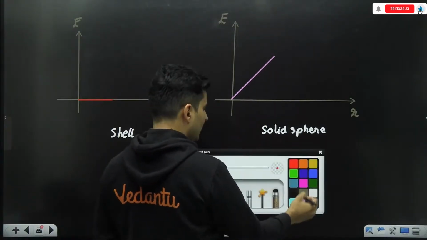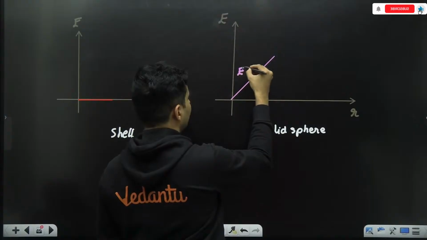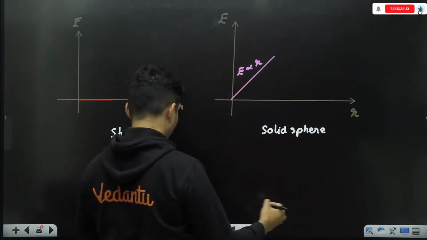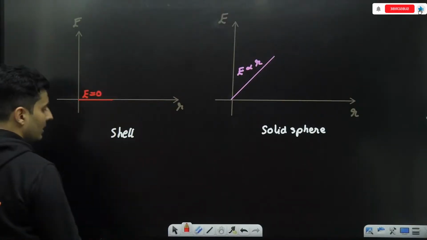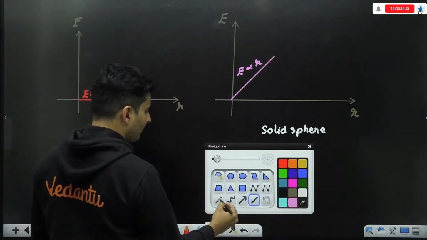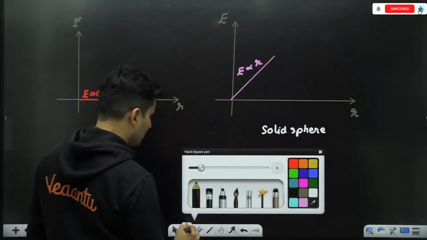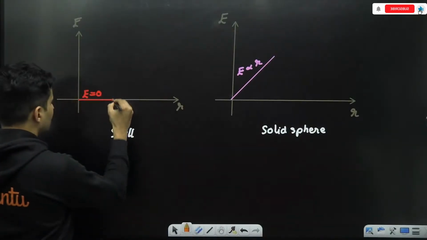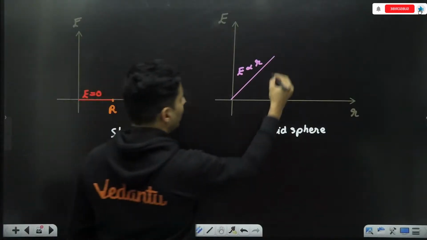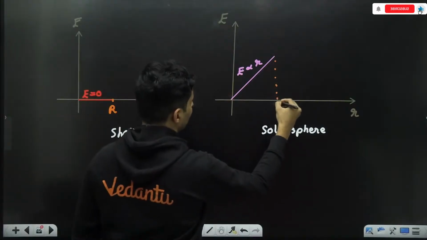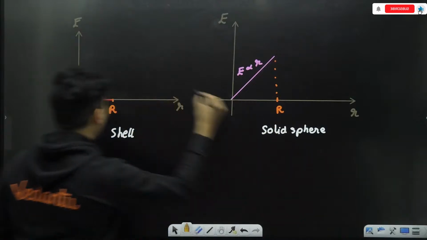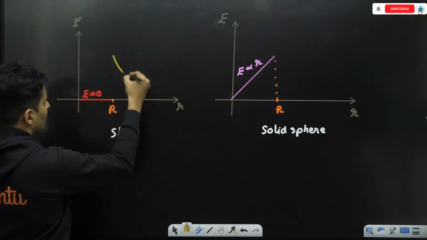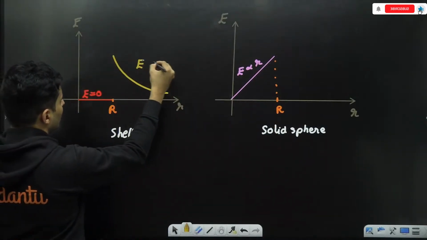So you will see that the electric field is proportional to r. Here, for the shell, the electric field will be zero when you are inside. But the moment you reach the surface, which is radius R, then outside it is just inversely proportional to r square.